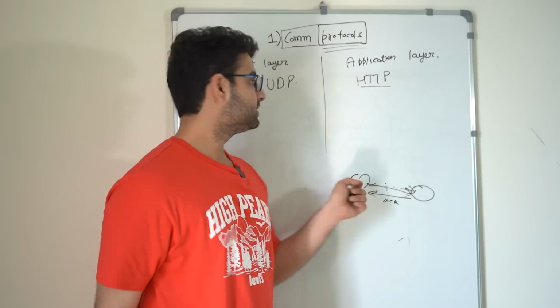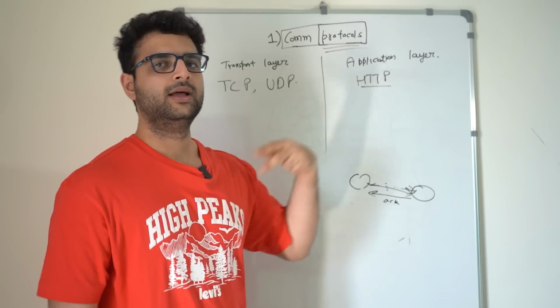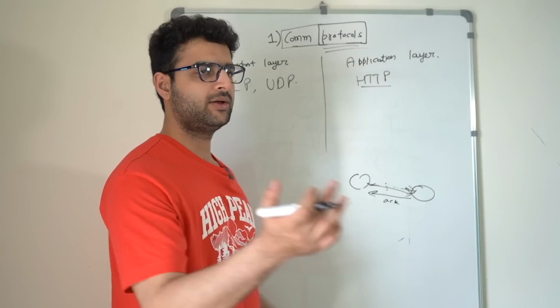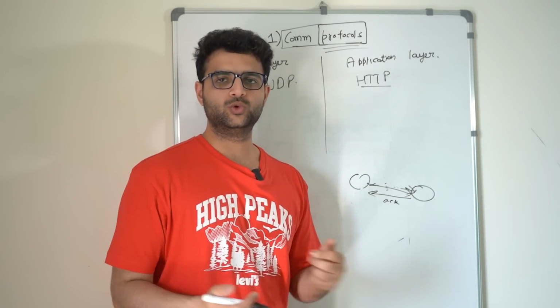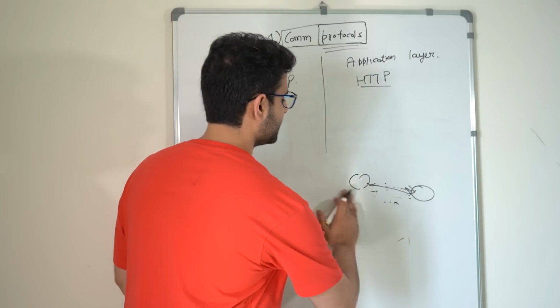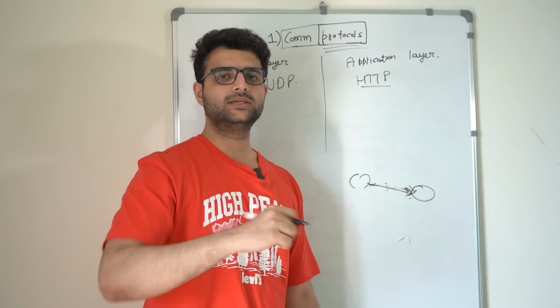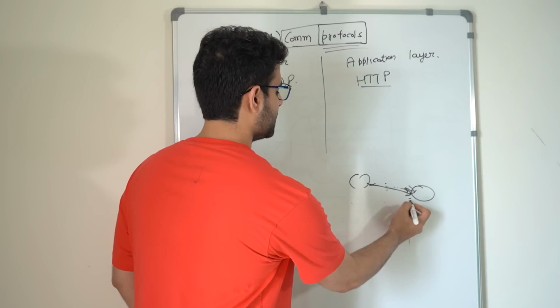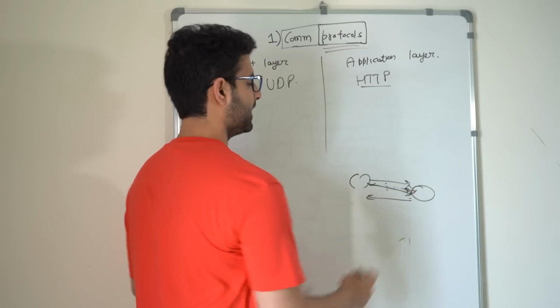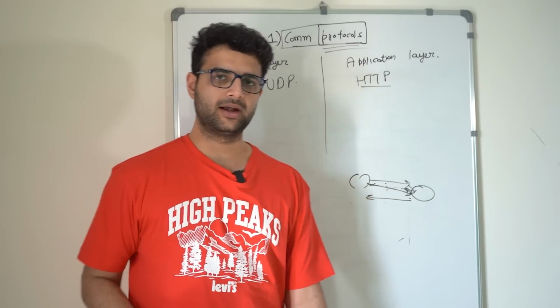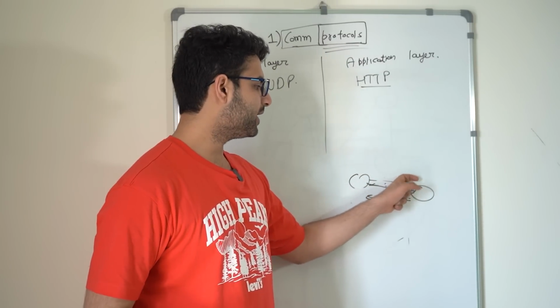So UDP is usually used in things like live streaming video. When you're receiving video, when you're doing a Zoom call, even if you miss a few packets from the other side, it doesn't matter. There's no point for you to re-ask for those packets, because if you re-ask for packet 1, by the time it comes back, that time has gone. It's really back in time, and you really don't want those frames that get missed.